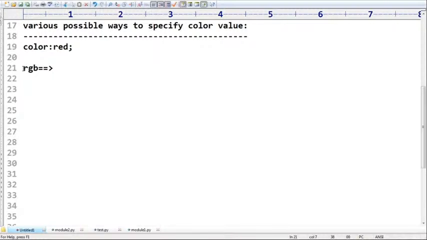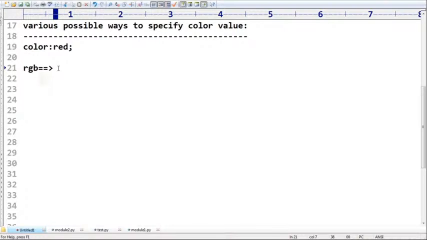So these three colors are by default considered as universal colors. Remember this. Why are these three universal colors? Because any color in the universe can be generated by mixing these colors in the proper ratio.